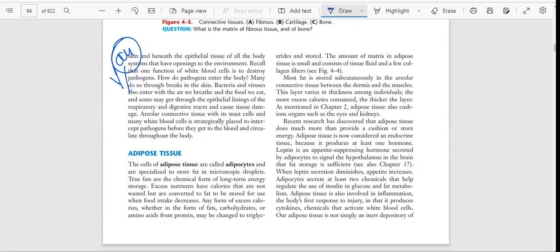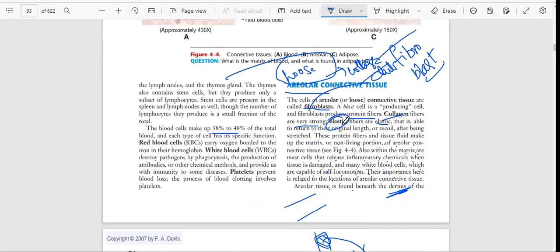So basically, areolar connective tissue is also known as loose connective tissue.